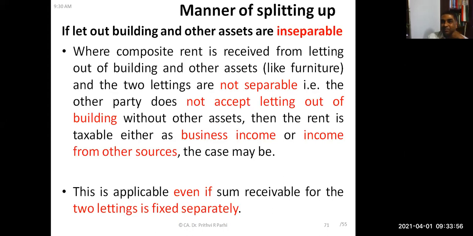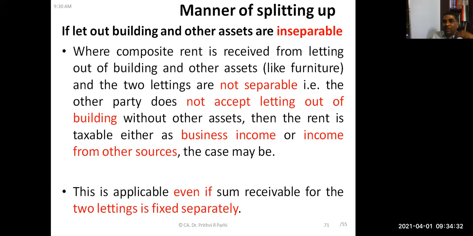Did you understand? Yes, sir. Okay. So if the two lettings are not separable, that is, the other party does not accept the letting out of the building without the other asset, then the rent is taxable as business income or income from other sources. So if it is a composite rent and it is not separable, then the entire rent is taxable as business income or income from other sources.